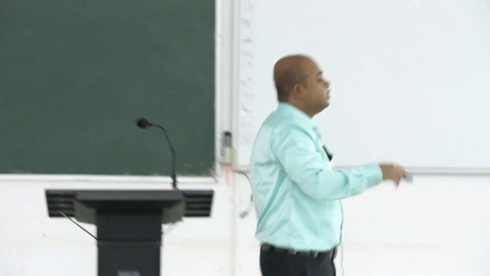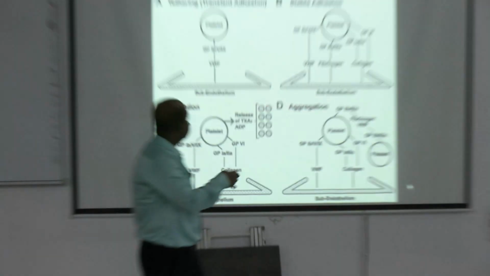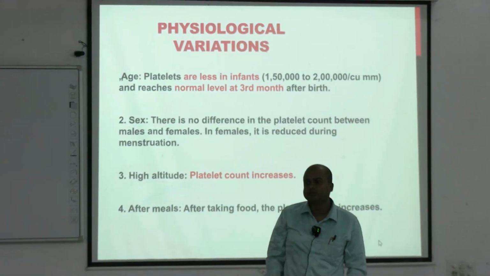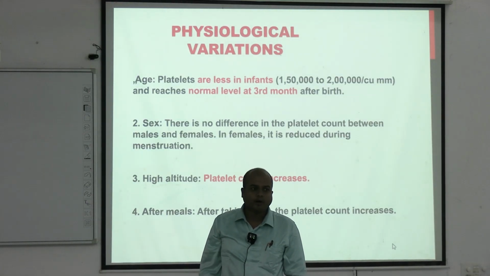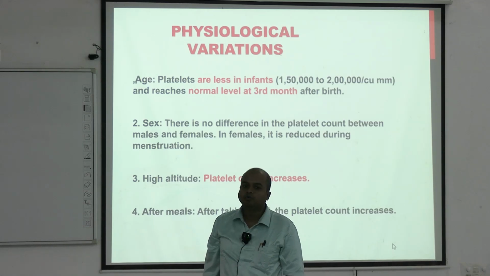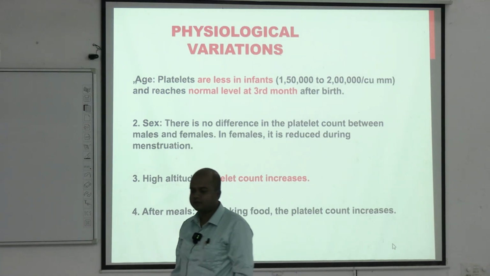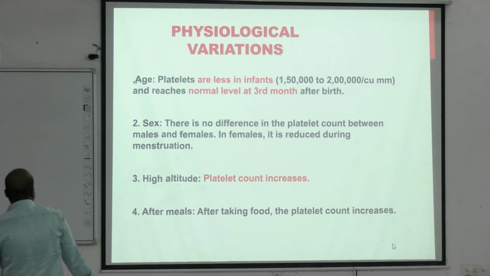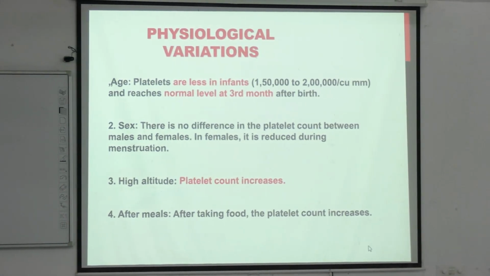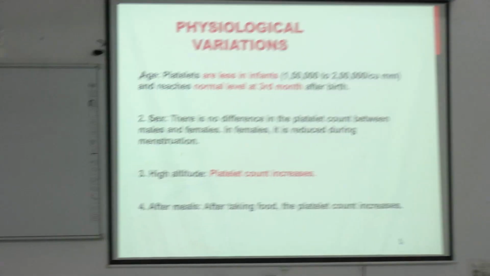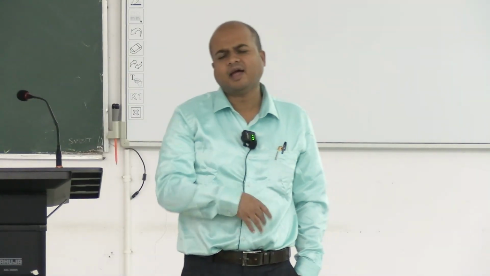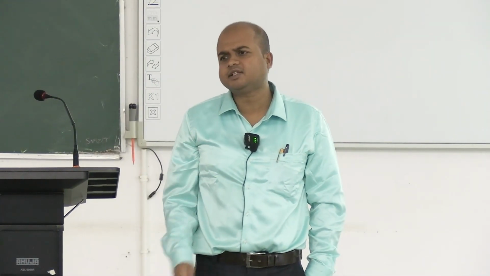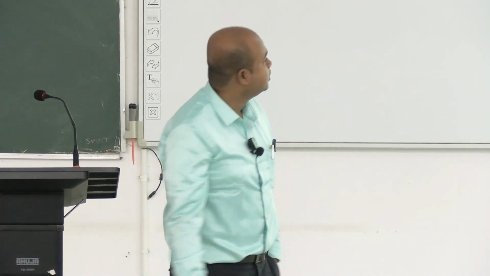What is the accepted theoretical value for platelet count? 1.5 to 4 lakh; most standard texts mention 1.5 to 4 lakh. Now some physiological variations. In children platelets are lesser, and after birth the levels increase. The adult platelet levels are reached by the 3rd month after birth.